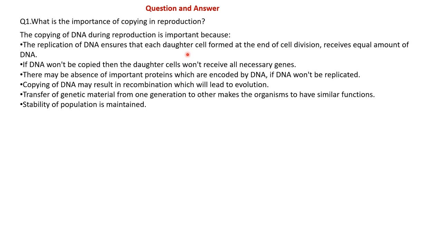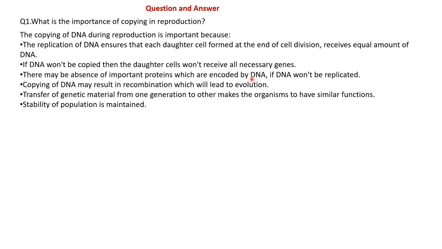So the number of chromosomes present in the daughter cell and in the parents are the same. Or you can say the number of chromosomes present in offspring and in parents are the same. If DNA isn't copied, then the daughter cell won't receive all the necessary genes. Genes are very important for the different traits, for the function of the body, and for the formation of protein.